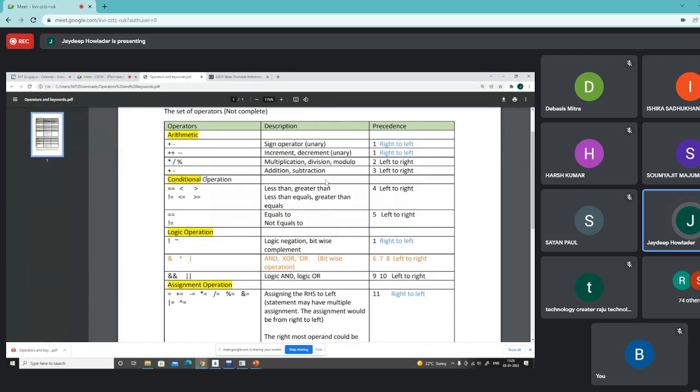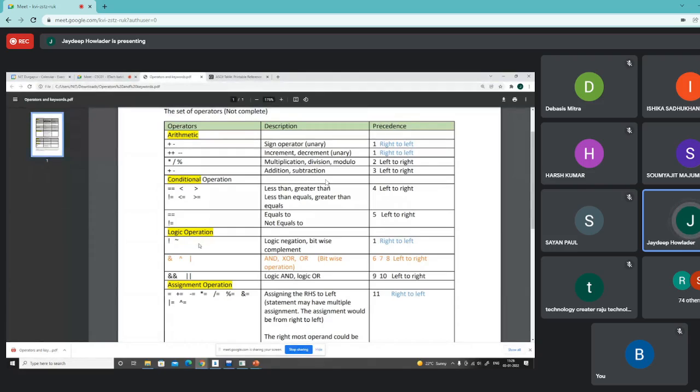Then we have conditional operations. The conditional operations are basically checking the conditions. The double equals stands for the equal to operation, so whether A is equal to B. Then less than, greater than, not equals to, less than or equal to, greater than or equal to. So these are all the conditional operations. This conditional operation takes two operands and returns a true or false. Then we have the logic operation.